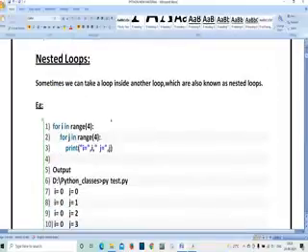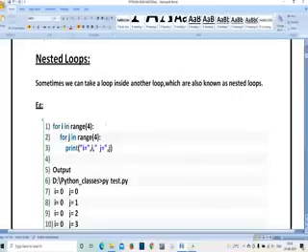So here is the concept of nested loop. You know what we saw? We have written while loop, do while loop, for loop, like that we have written loop statements. But nested loop means defining one loop inside another loop.